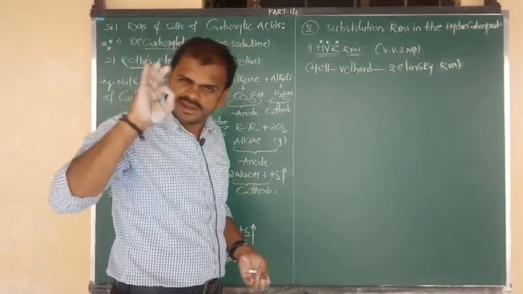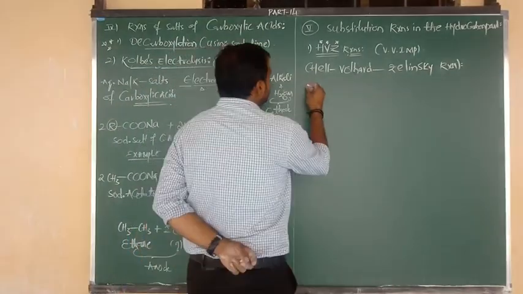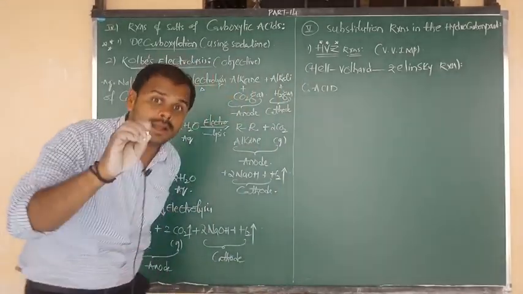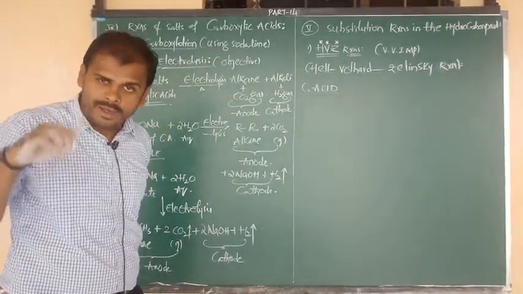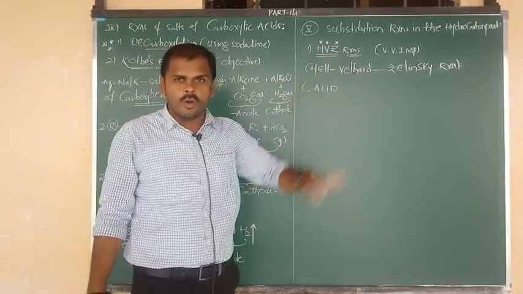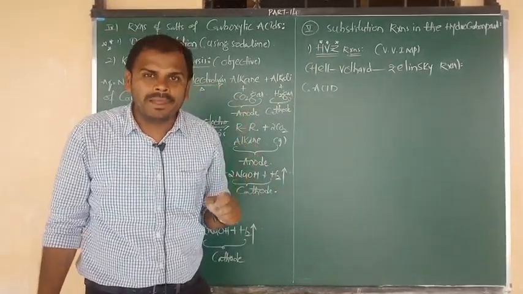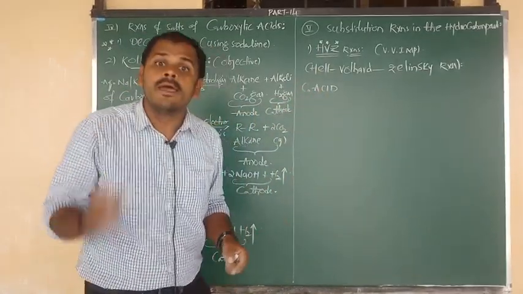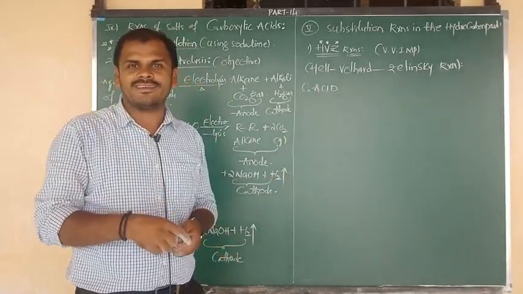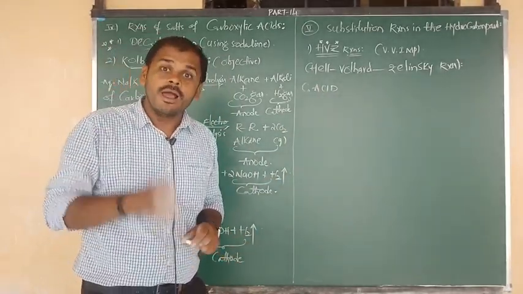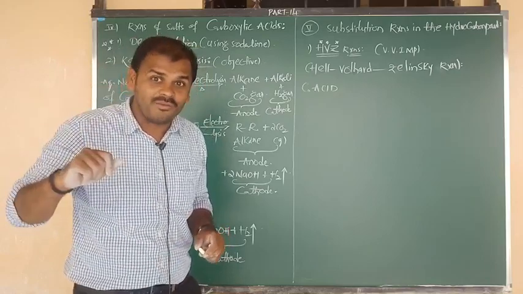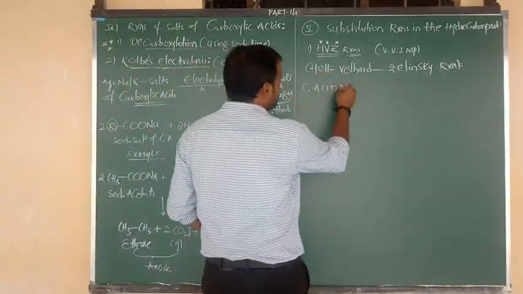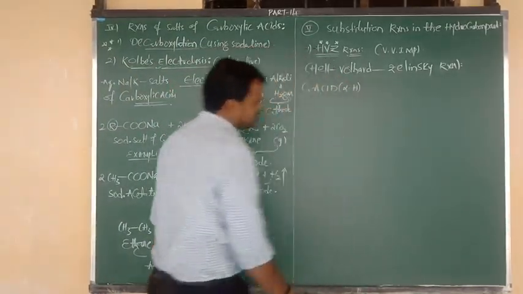What is meant by the HVZ reaction? It is a property of carboxylic acids, but one condition we have to apply. All types of carboxylic acids do not undergo the HVZ reaction. The applicable condition is that carboxylic acids must contain at least one alpha hydrogen, like in the aldol condensation reaction, where aldehydes and ketones must contain alpha hydrogen. Here in the HVZ reaction, carboxylic acids must contain at least one alpha hydrogen.